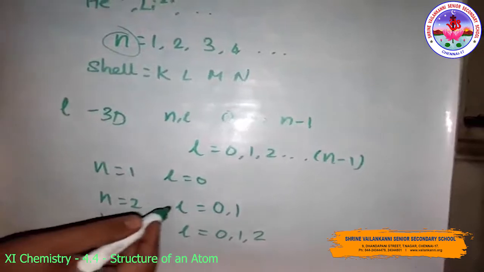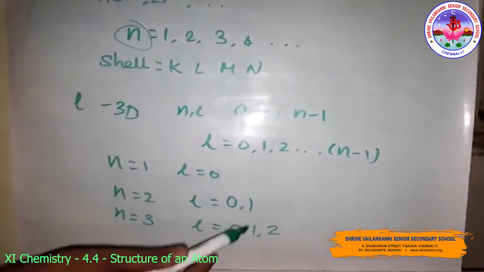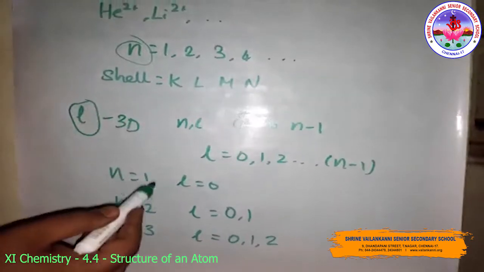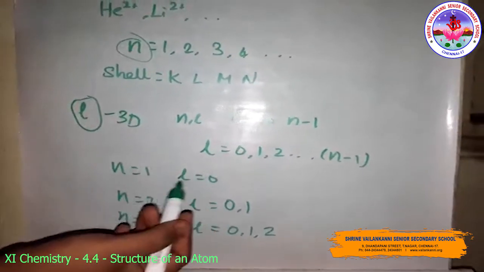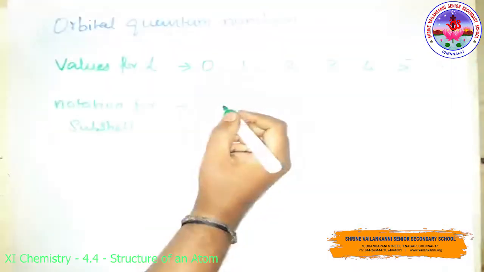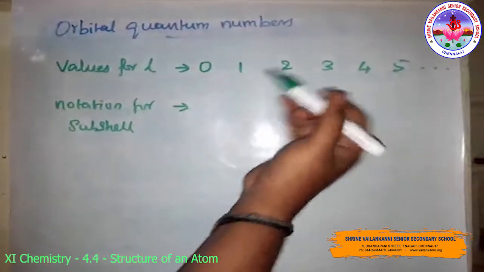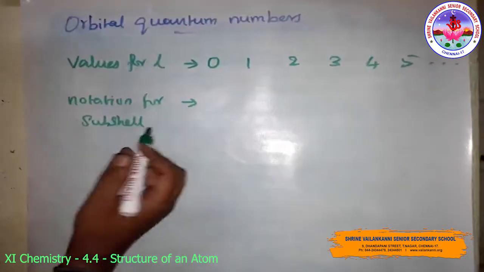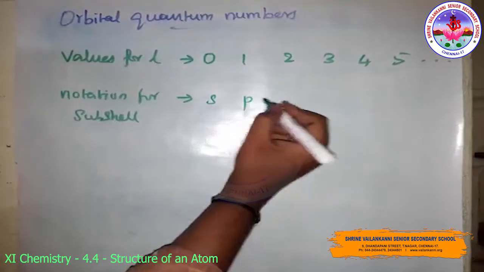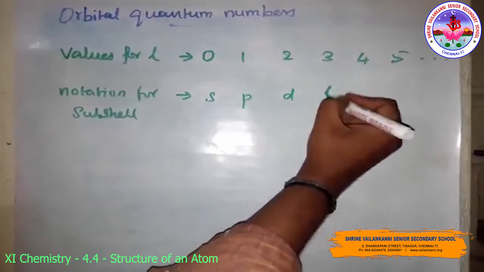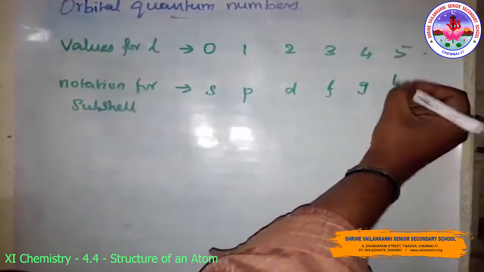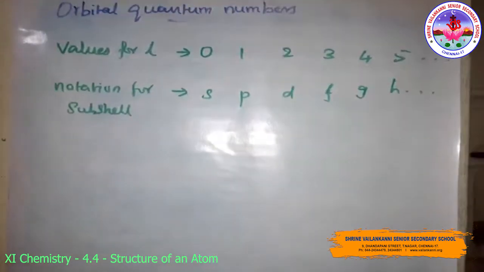So each subshell is assigned an azimuthal quantum number that is called l. The subshells correspond to the different values of l, here 0, 1, 2, 3, 4, 5 and so on. The notation for subshells will be s for 0, p for 1, d for 2, f for 3, g for 4, h for 5, like this and so on.